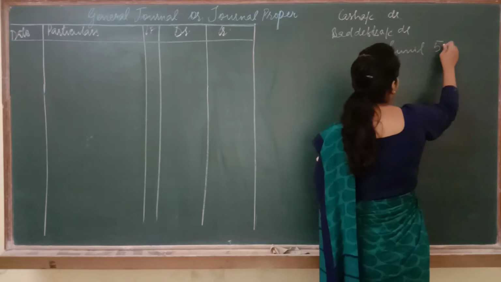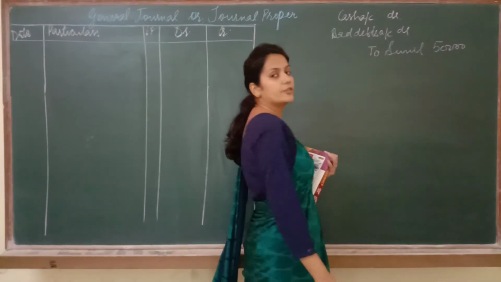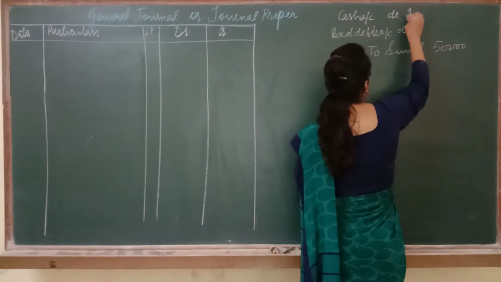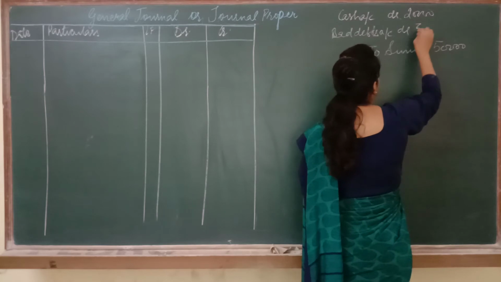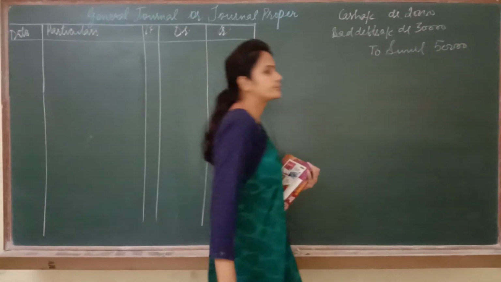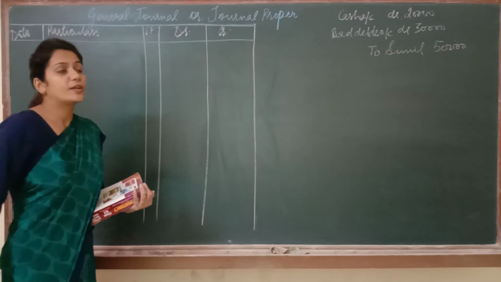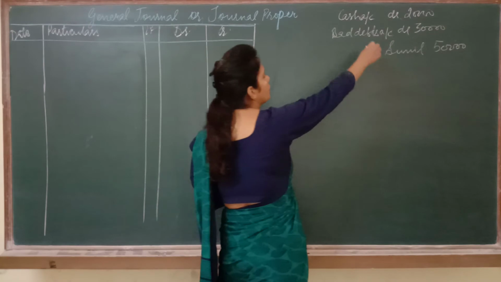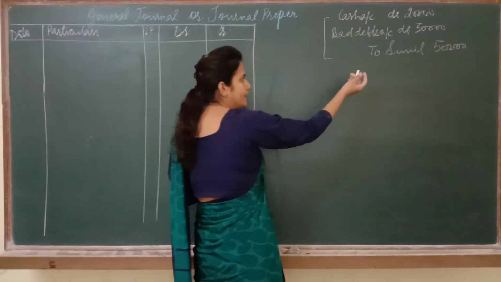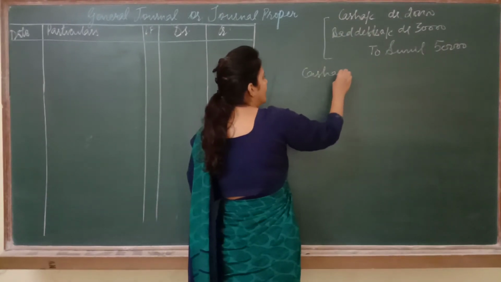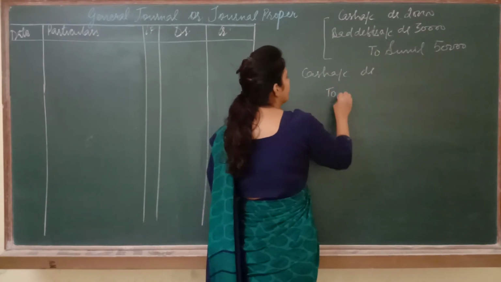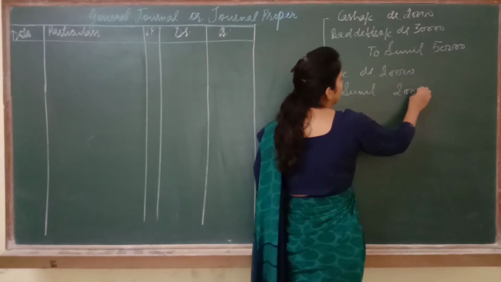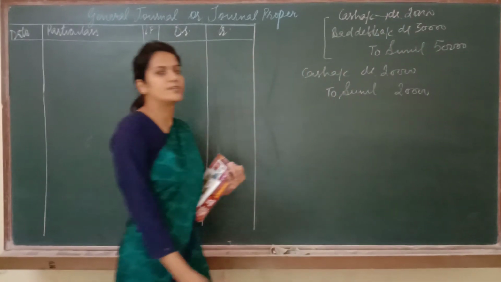Sunil had to give 50,000 in total, but he has given only 40% to us. It means 40% of 50,000 is 20,000. This we have received, but 30,000 we have not received. Now, this is the entry. But which part of this entry will be recorded in journal proper, that you need to see. If I want to divide this entry into two parts, I can easily do that. How? First of all, I can write cash to Sunil 20,000, because cash account is debited with 20,000.